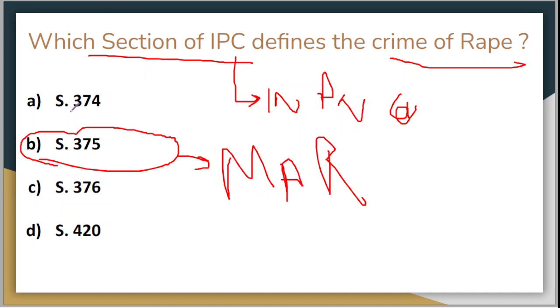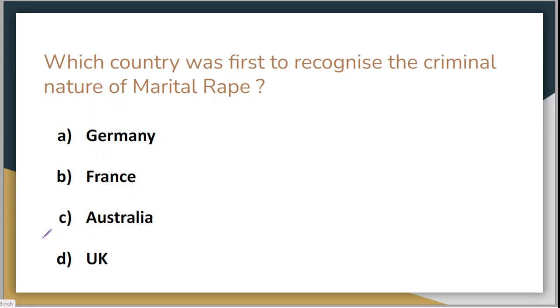So what about these other sections? Section 374 talks about unlawful compulsory labor. It's like bandhua mazdoori, you would have heard about it. Section 376 talks about punishment for rape. There are various methods and various people who in different capacities commit the crime of rape, and that has been mentioned under section 376. And you are already aware of section 420, which is of fraud, etc. Now let's move towards the next question.